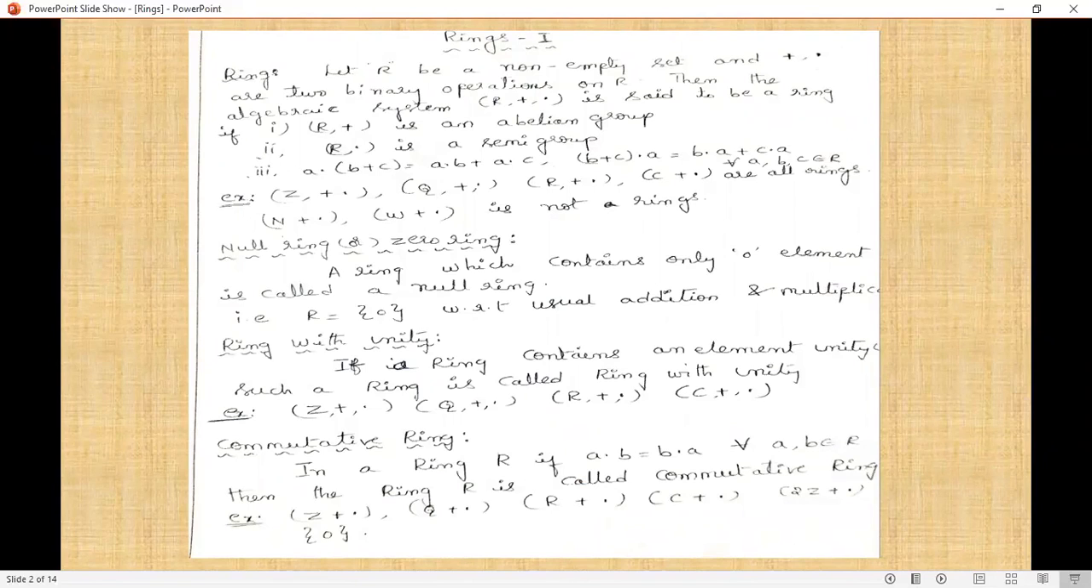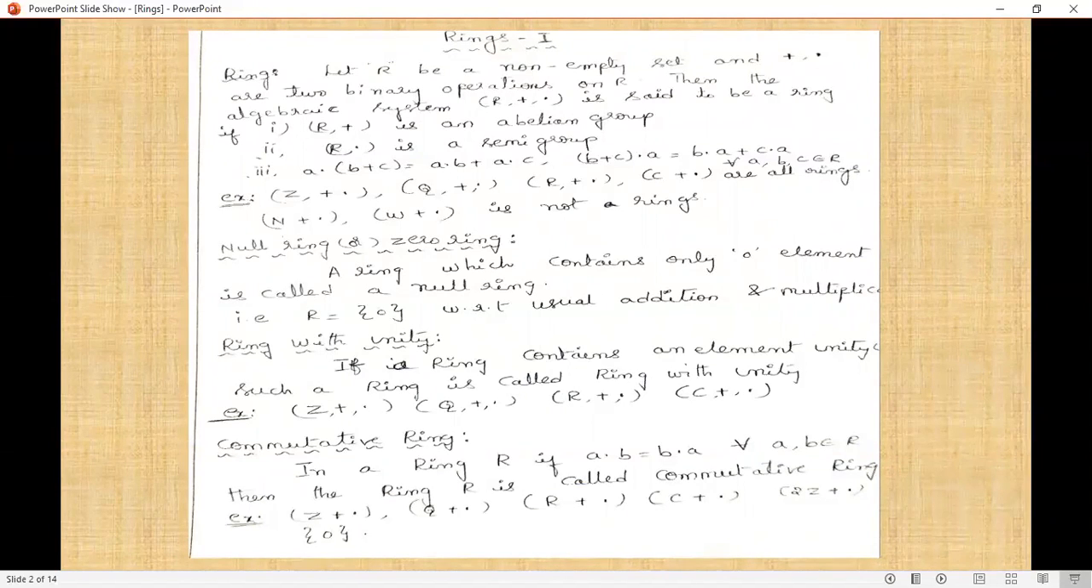Before going to rings, we will recall groups. We already know what a group is. In a group, we use only one operation, plus, star, multiplication, or any one. But coming to rings, we use two binary operations. A group contains closure, associative, identity, and inverse.